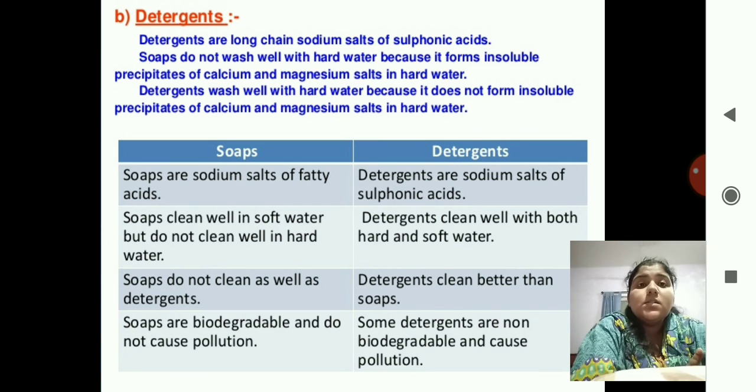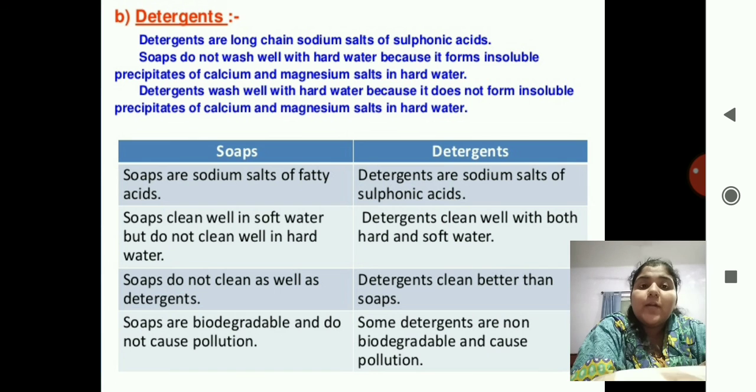But the detergents wash well with hard water because they do not form insoluble precipitates of calcium and magnesium salts in the hard water. You can see the differences between them. Soaps are the sodium salts of fatty acids. Detergents are the sodium salts of sulfonic acid. Fatty acid means carboxylic acid. The soaps clean well in soft water but do not clean well in hard water. Detergents clean well with both hard and soft water. Soaps do not clean as well as detergents. Okay, detergents clean better than the soaps.